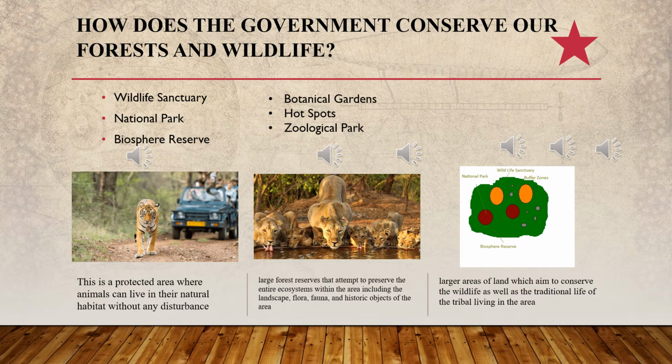Here also it is provided by humans, but here they are allowed to live by themselves and are free to roam anywhere without any cages, not like a zoo. These are the areas reserved for protection and giving suitable living conditions to the animals.